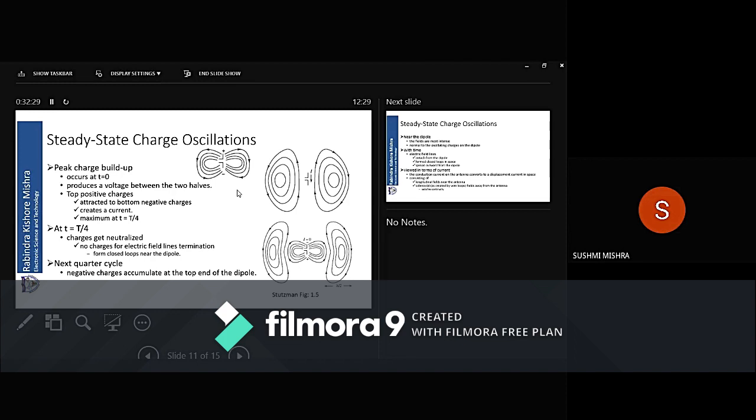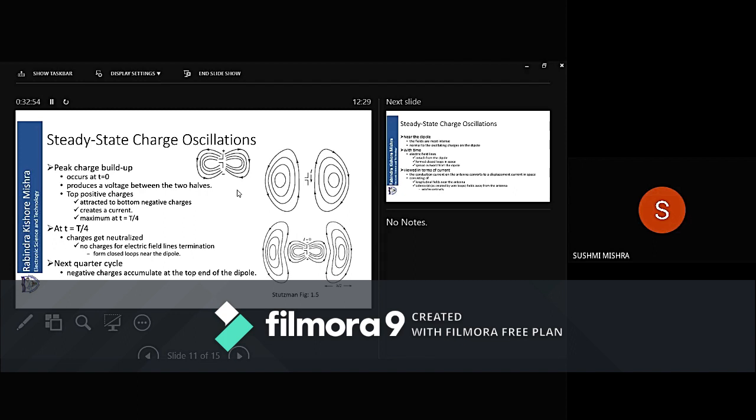Now let us consider the upward current and what happens when the peak charge is built up due to the upward current. We have started at t equal to minus T by 4. So when we have come to t equal to 0, from minus T by 4 to t equal to 0, that gives me the peak.